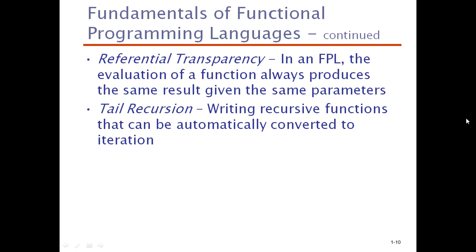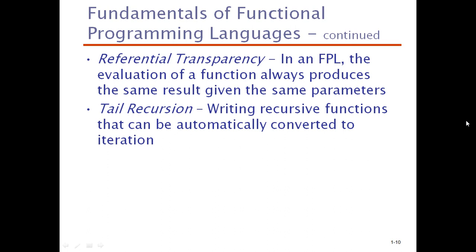Next, tail recursion. There is no recursion concept in the functional languages. However, a recursive function you write can be automatically converted into iteration. So even though you write a recursive function, internally it will be converted into iterations. So variables are not required in the case of FPL.